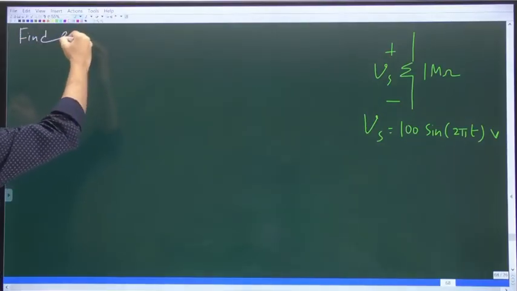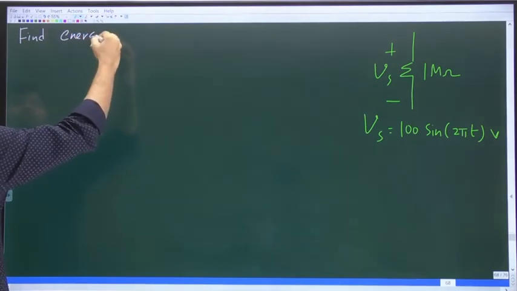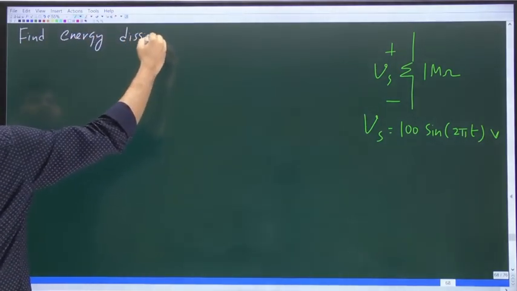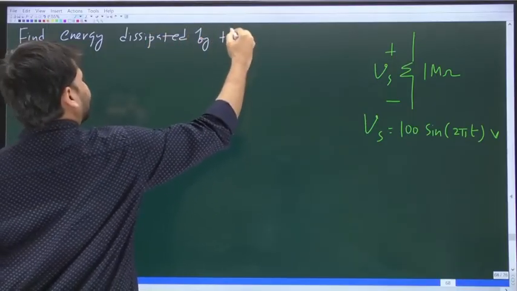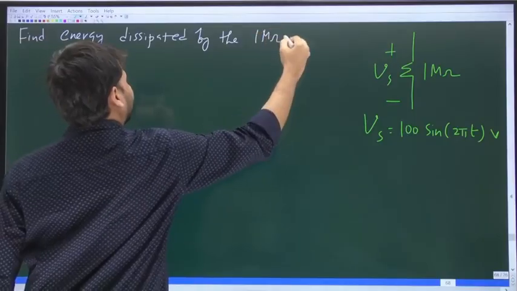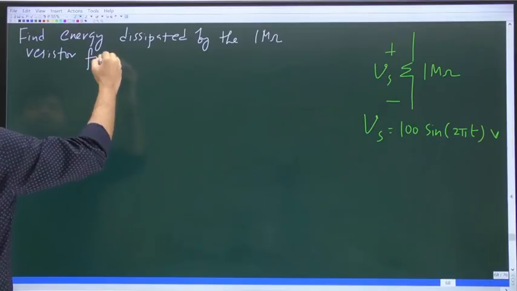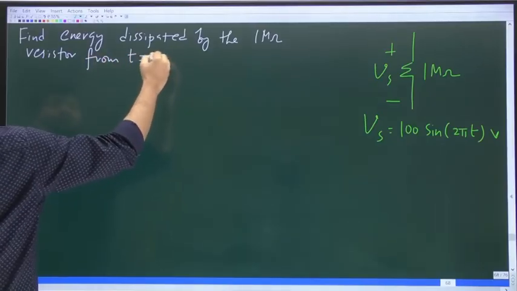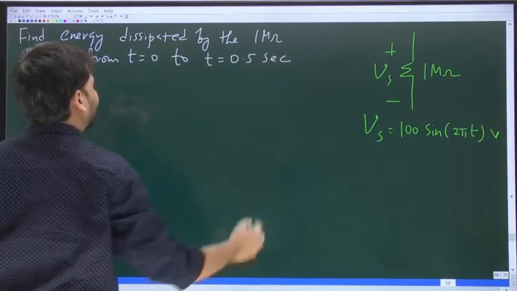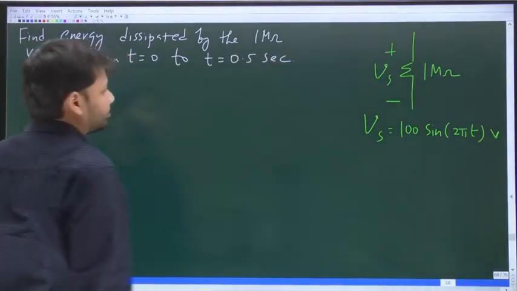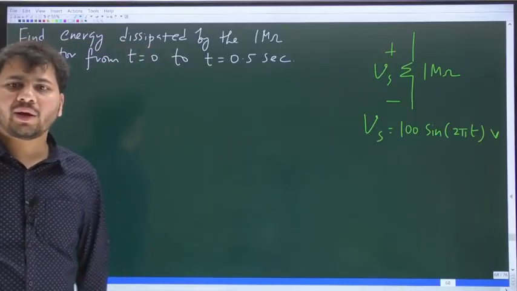Find the energy dissipated by the 1 mega ohm resistor from t equal to 0 up to t equal to 0.5 seconds. How do you find energy? Is it not by integrating power?